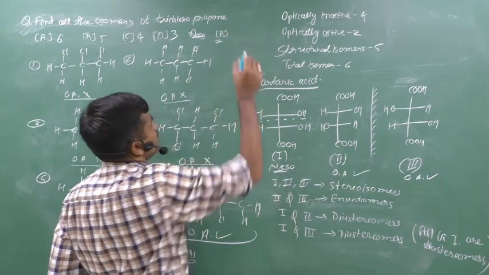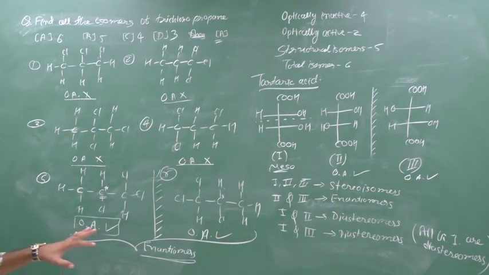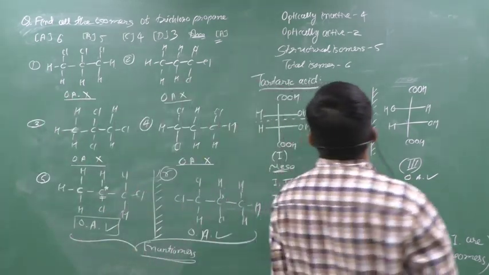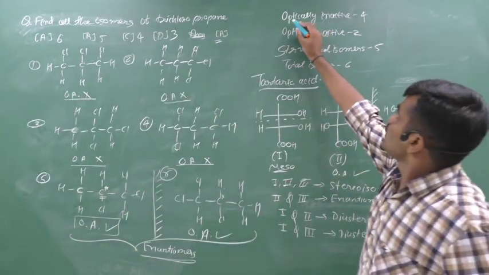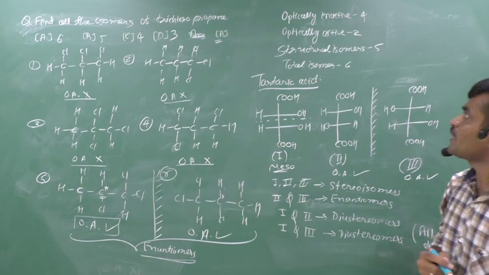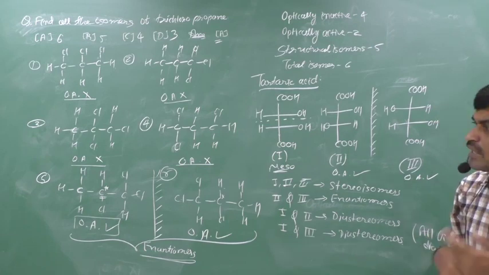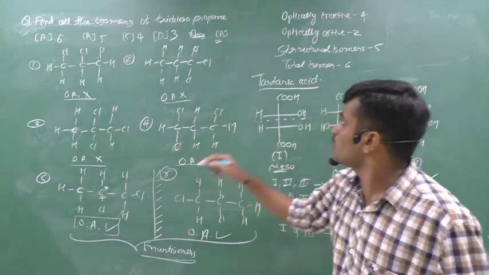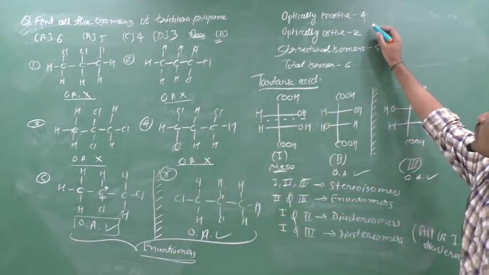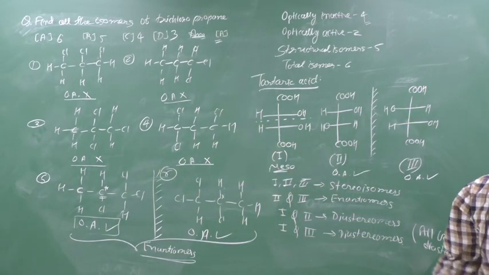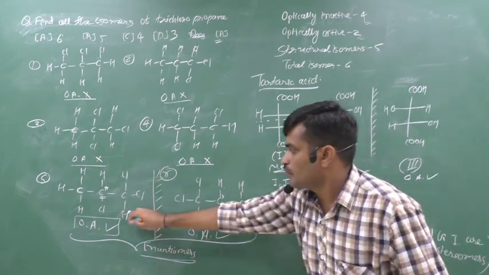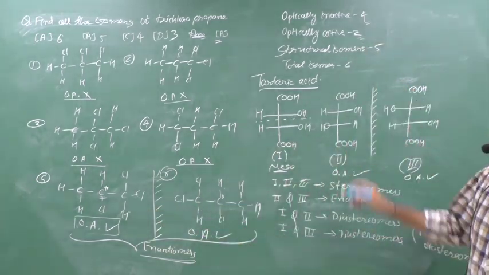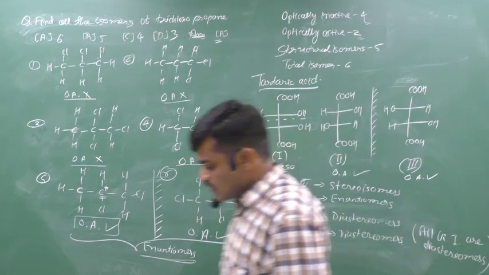Therefore you can say that the answer is A. From this, if anyone asks how many optically inactive isomers there are, we can say that 1, 2, 3, 4, so 4 isomers are optically inactive. How many are optically active? 5th and 6th.